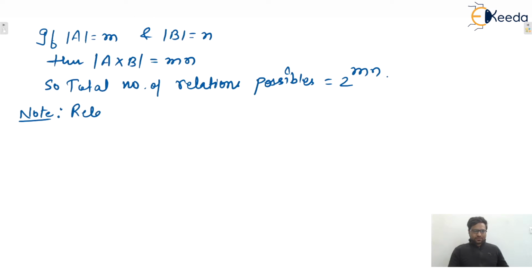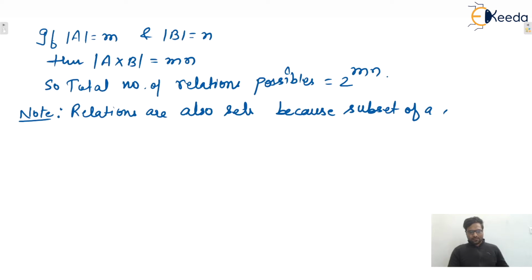So relations are also sets because a subset of a set is also a set, isn't it? Relations are also sets because subsets of a set is also a set. Okay, so we can say that that will be the relations, isn't it?